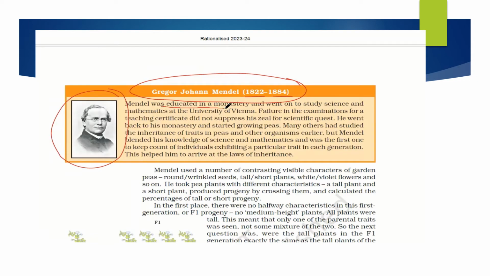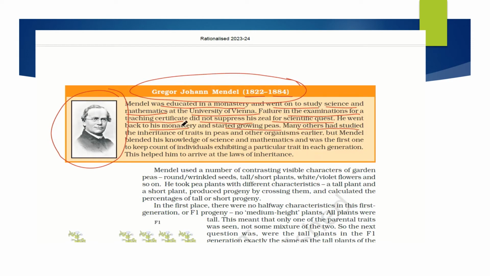Mendel was educated in a monastery and went on to study science and mathematics at the University of Vienna. Failure in the examinations for a teaching certificate did not suppress his zeal for scientific quest. He failed to get a teaching certificate, but he kept on working and experimenting in the monastery itself, and started growing peas.